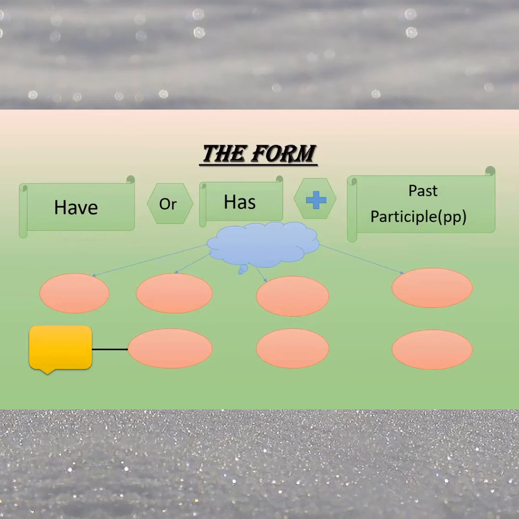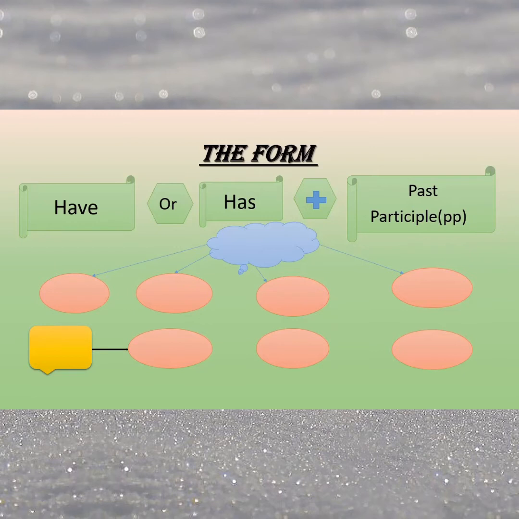So we have have or has plus the past participle, or PP, or verb 3. Have or has is the verb to have in the present simple tense as an auxiliary or helping verb, preceding the past participle. And remember this from now: always, have and has as auxiliaries are followed by past participle forms.